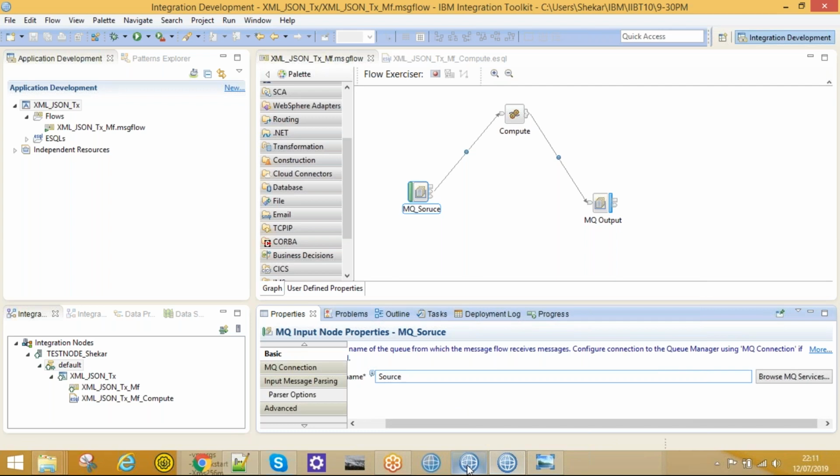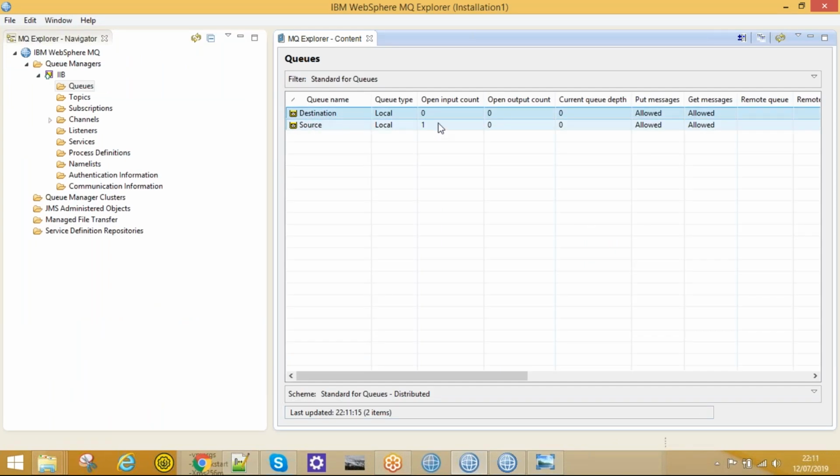If you look at MQ, one more thing you have to observe here. Whenever I deployed that message flow, this source queue's open input count was earlier 0, but now it's incremented by 1, because once I deployed that application, in that message flow we are making use of this source as an input queue, right? So that's why that count is incremented. As of now, for destination, open input count, output count, and current queue depth are 0. Current queue depth is nothing but the number of messages in that queue. So as of now, there is no message in both queues, that is source and destination.